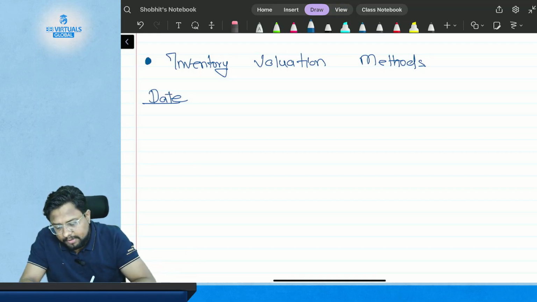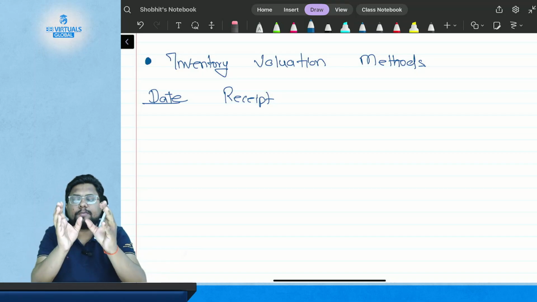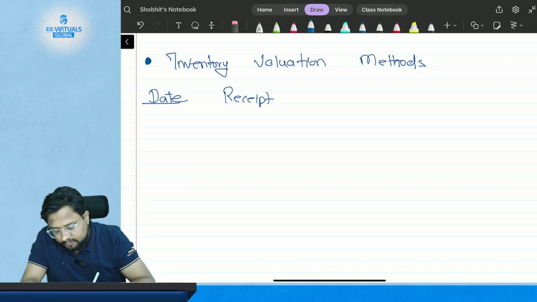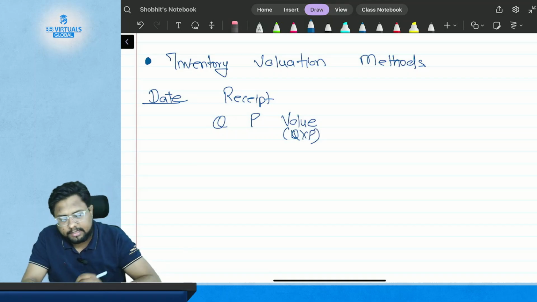Then the second column is the receipt of the material. In the receipt column you have three different columns: the first is quantity, the second is price per unit, and the third is the value, which is quantity multiplied by price. Got it?